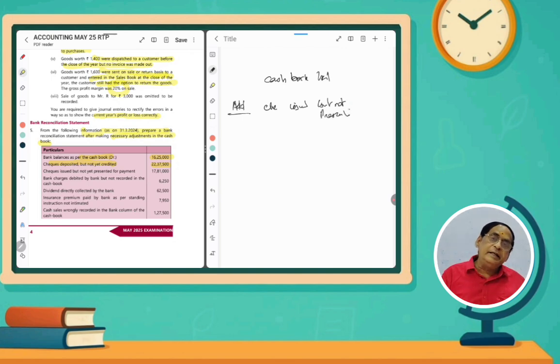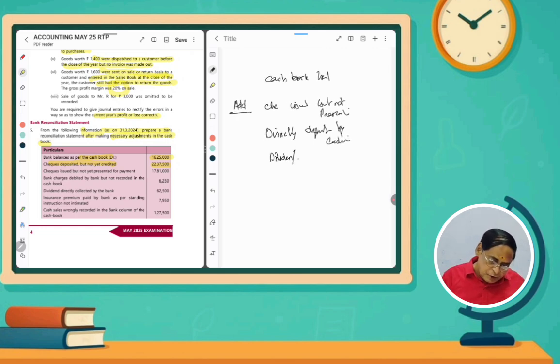Then any amount directly deposited by a customer or party into our account, and dividend or check credited by the bank but not entered in the cash book.